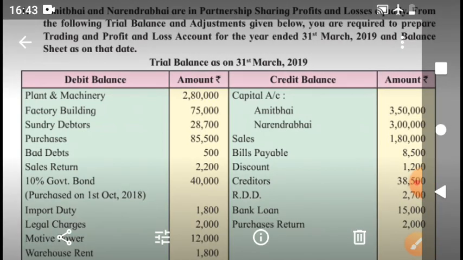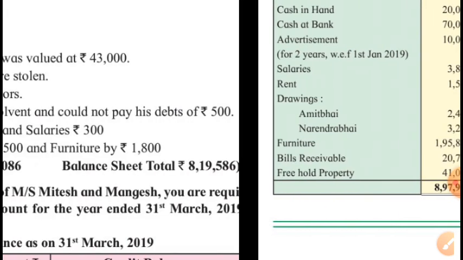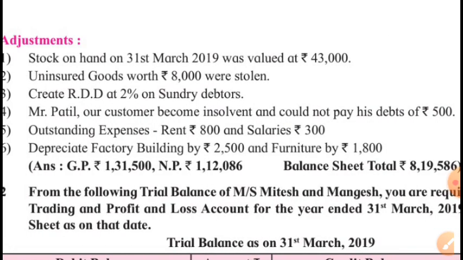We will see. Bank loan is liability, and purchase returns are deducted from purchases. So in this trial balance, 10% government bonds and advertisement are the two important items. Let's see the adjustments now. Closing stock, you know what to do.